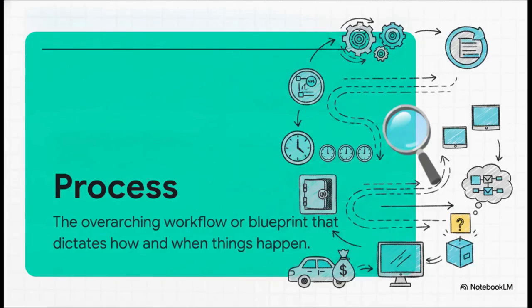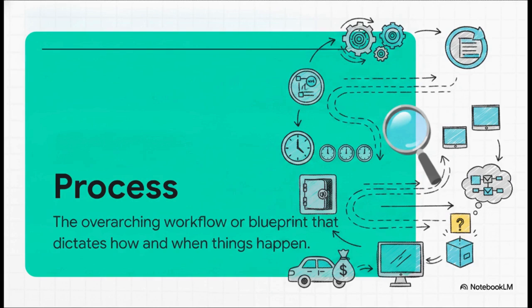Well, we need a process. The process is basically the overarching workflow. It's the master blueprint that dictates exactly how and when things happen. Going back to our movie, the getaway driver doesn't just pull up to the front doors before the safecracker has even opened the vault, right? Timing and sequence are absolutely everything.